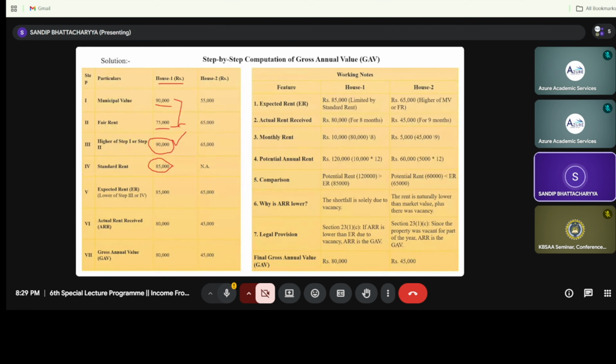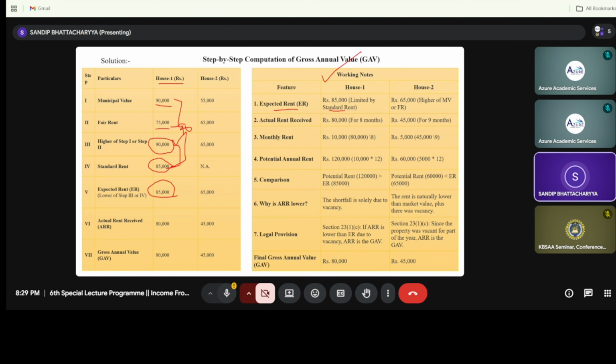So we are taking this 90,000 along with this 85,000. Whichever is lower, that is 85,000. So we can say that the expected realizable rent is 85,000. As you can see in our working note, our expected rent is 85,000 in case of house number 1.